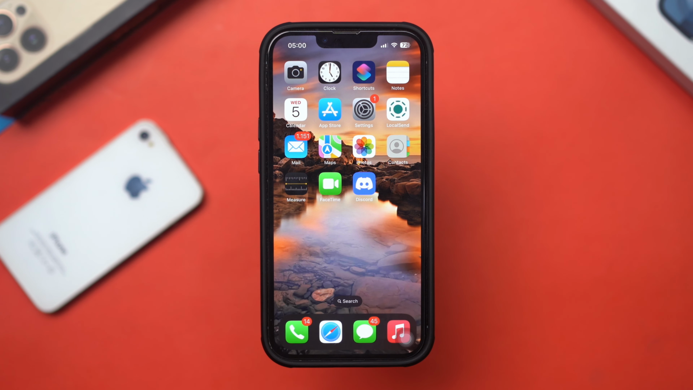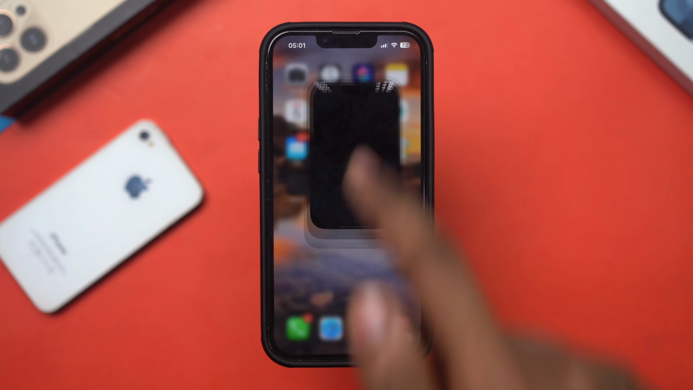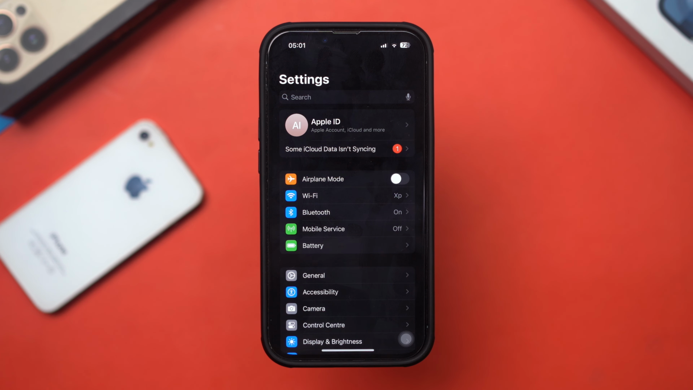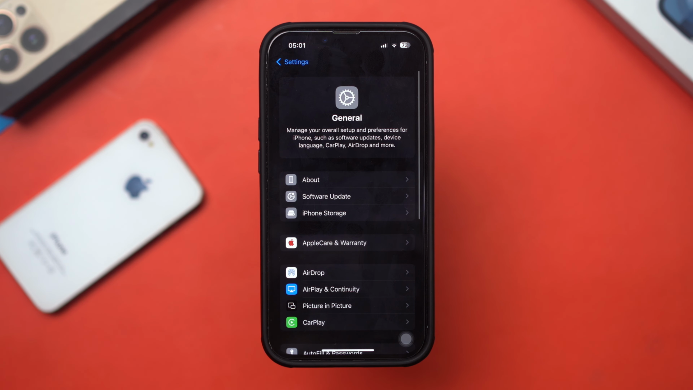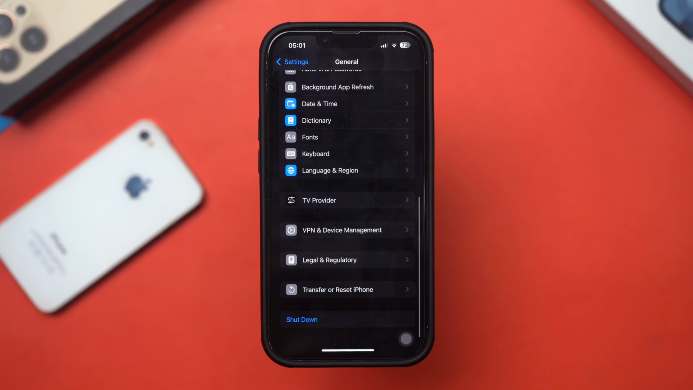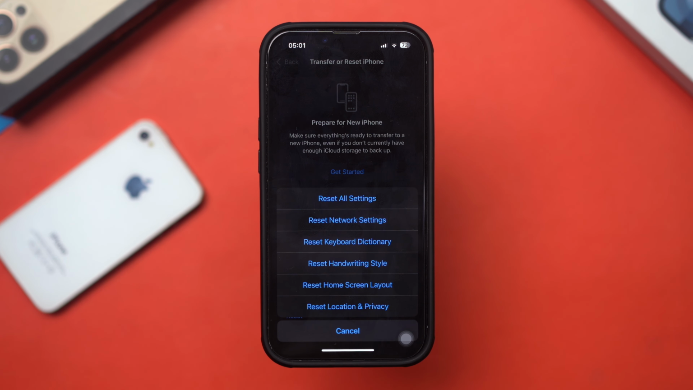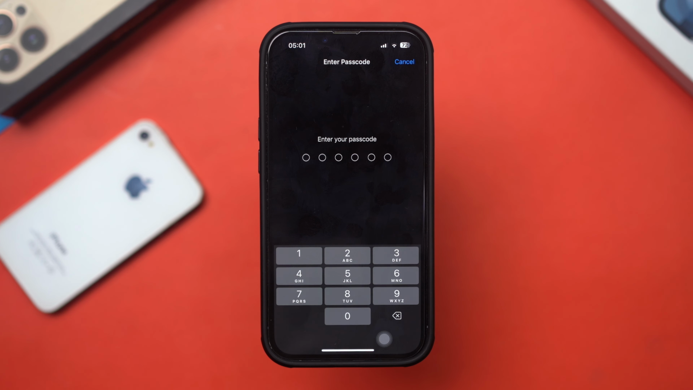If none of the above solutions work, you can try resetting all settings on your iPhone. For that, open Settings on your iPhone. Scroll down and tap on General. Scroll down and tap on Reset. Tap Reset All Settings. Enter your passcode if prompted and confirm the reset.